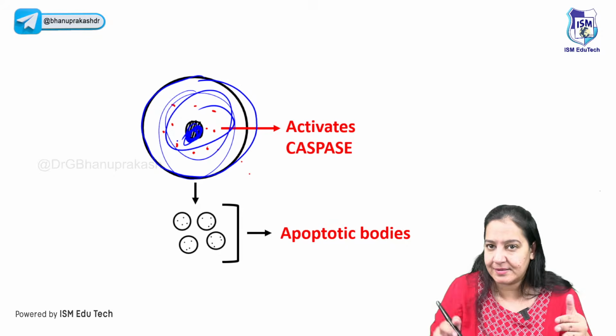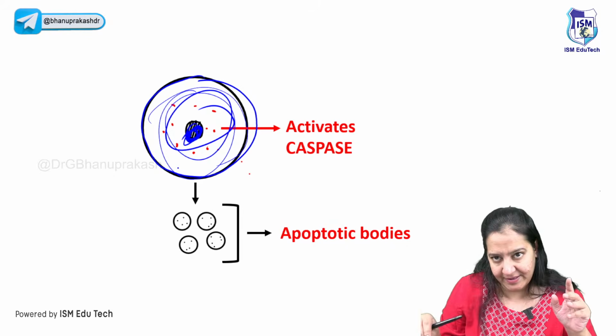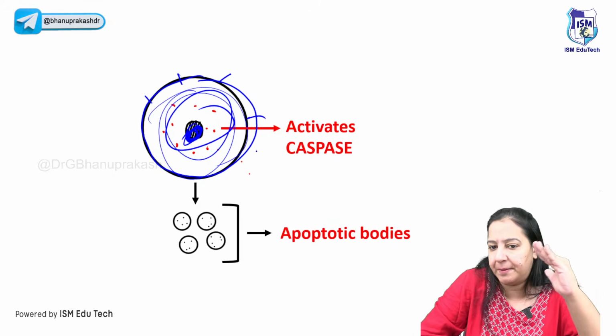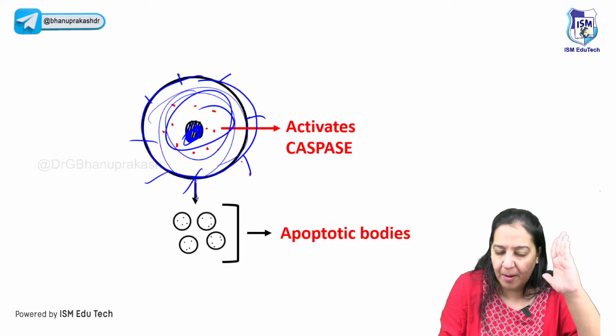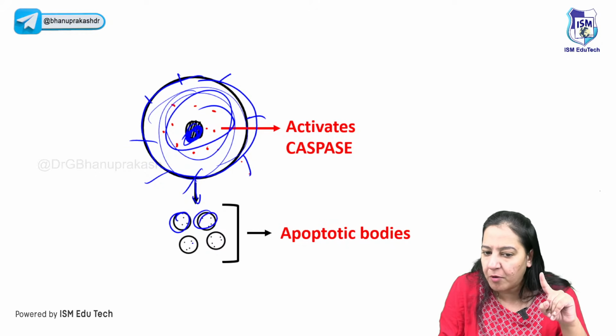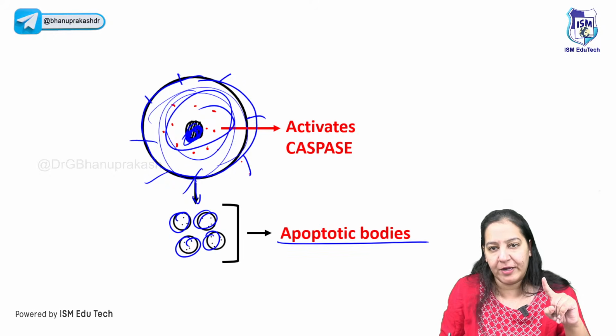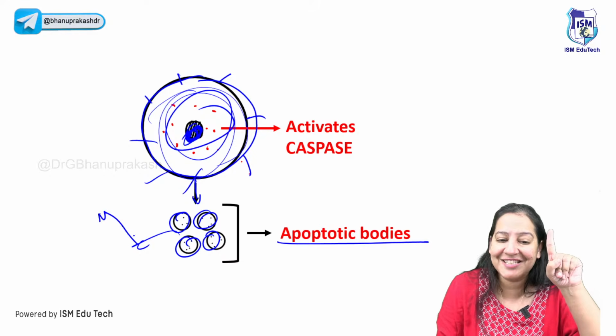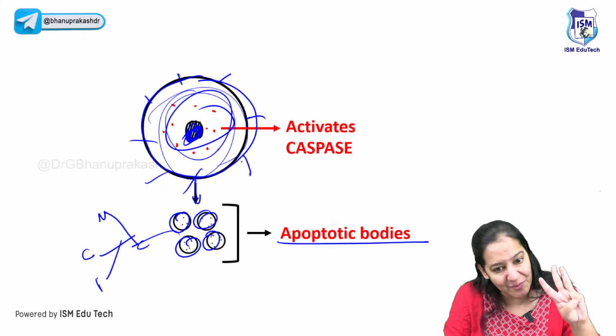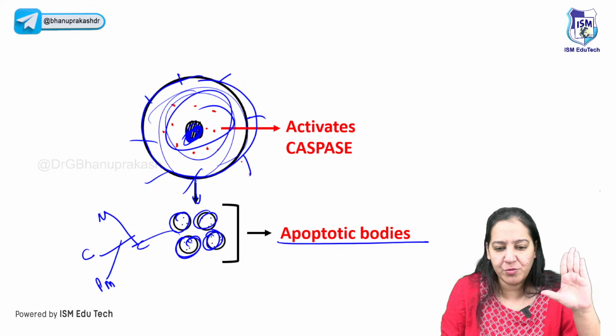Nucleus into multiple pieces. Cytoplasm into multiple fragments. And plasma membrane also into multiple pieces. Now, the complete cell is converted into multiple small bodies known as apoptotic bodies. Each body contains all three things: a small amount of nucleus, a small amount of cytoplasm, and a small amount of plasma membrane. So it is packed into multiple bodies.